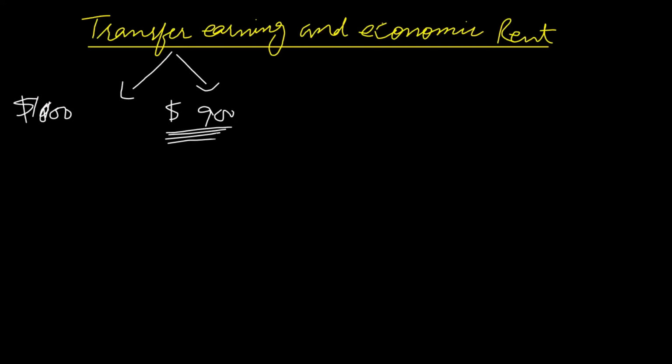Economic rent is the amount of money which is sacrificed by moving to next best alternative use. For example, in this case we can see that the original earning of an individual was $1,000. This is $1,000, and the new job offers him $900. So whatever he is sacrificing is economic rent.